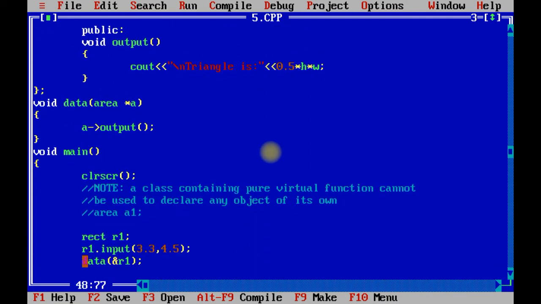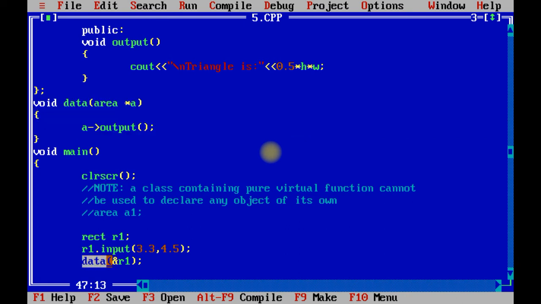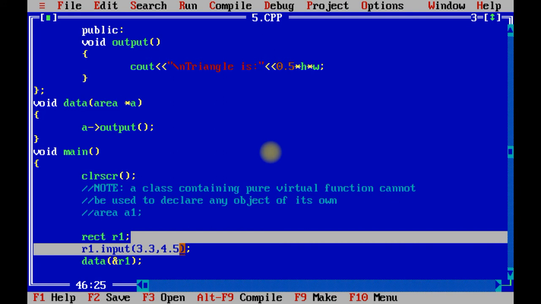Now what happens? We have called the data method. See over here we have not used any object to call this particular method, because this is the simple UDF which we have created. So you just need to call it directly with data. Then the area pointer is there, so you need to pass the reference of any variable or any class. Over here I have passed the reference of rectangle. So 3.3 multiplied by 4.5, approximately 14.85 is the answer.